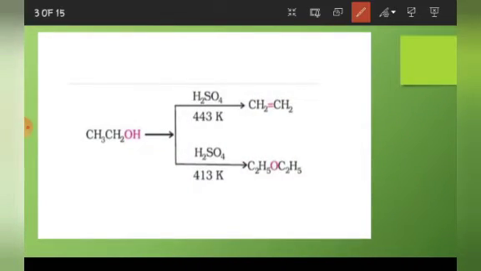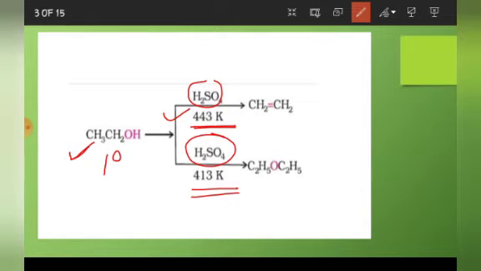See, what is written here? This is an alcohol. And if you see, it is a 1 degree alcohol and it is ethanol. What are we doing here? Here H2SO4, here also H2SO4, here temperature is 443 Kelvin and here it is 413 Kelvin. At this temperature, the product is an alkene, and the reaction is an elimination reaction here. And here it is an ether.